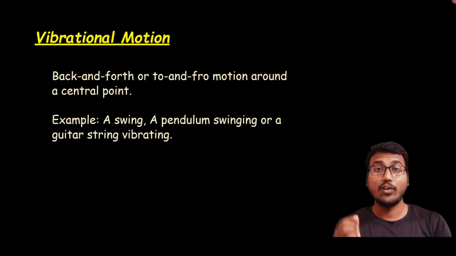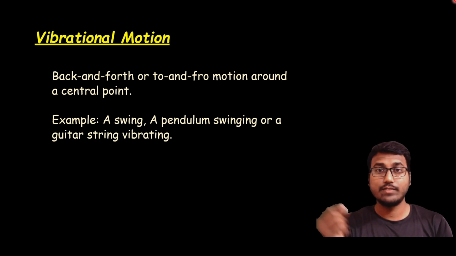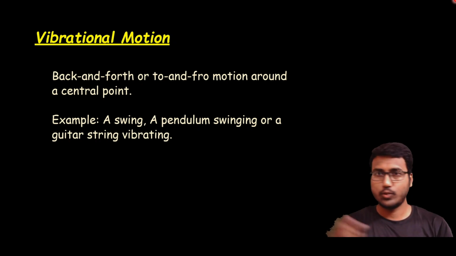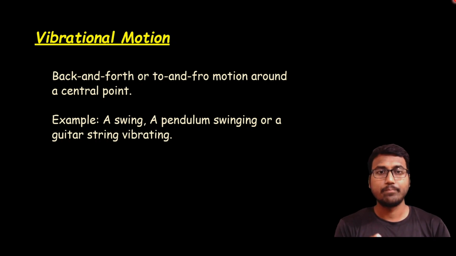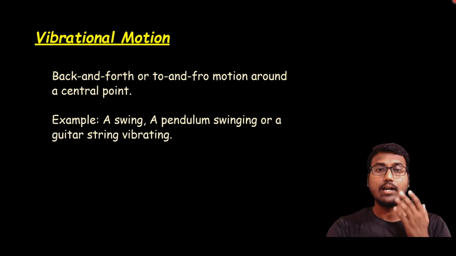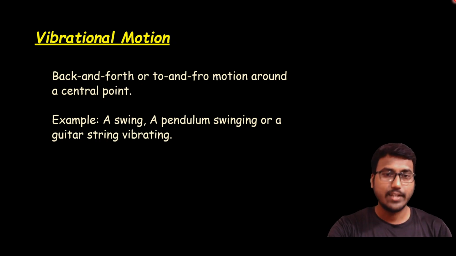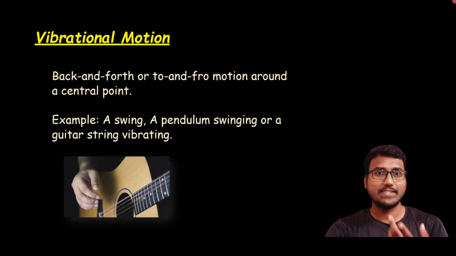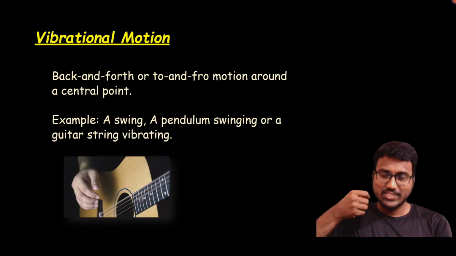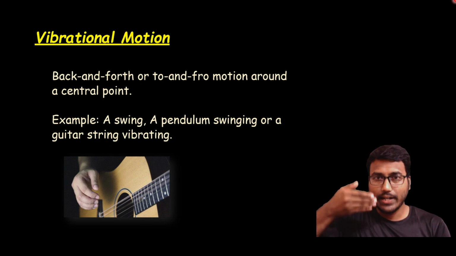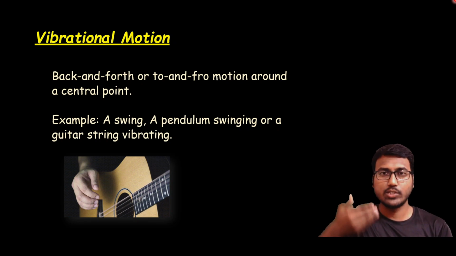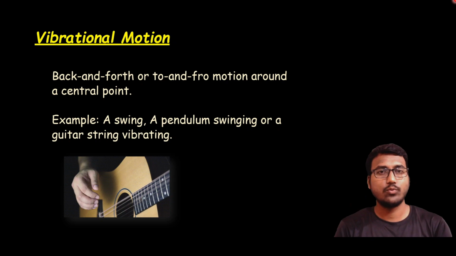We also call it one of the examples of a simple pendulum. In the simple pendulum, there will be a to and fro motion, oscillations, but around some particular central point. For example, we have a swing, a pendulum swinging, or a guitar string vibrating. The guitar, who doesn't know? When you apply a force on a string of a guitar, it starts vibrating in a particular direction. To and fro motion is there, vibration, so up and down. That one is called vibrational motion.